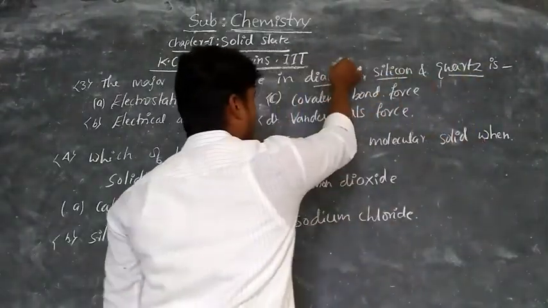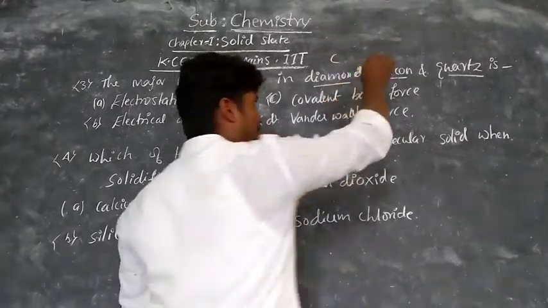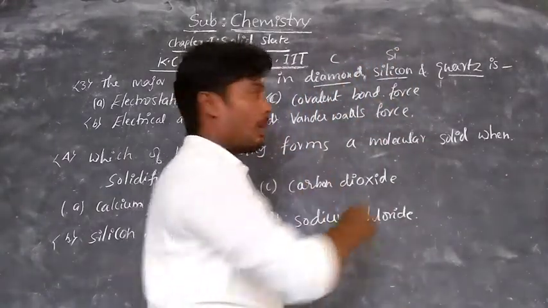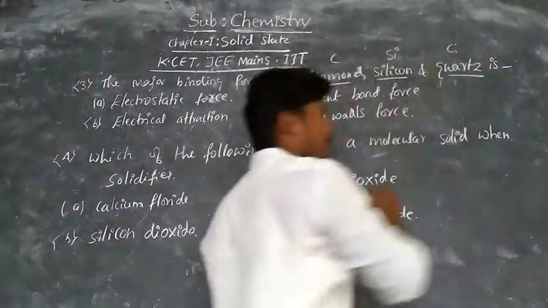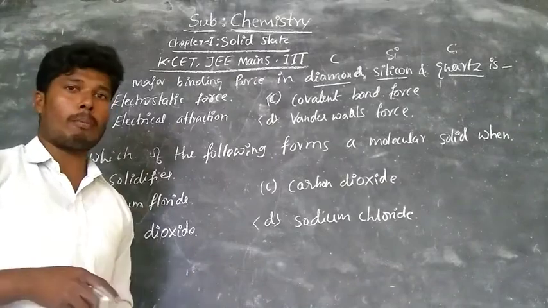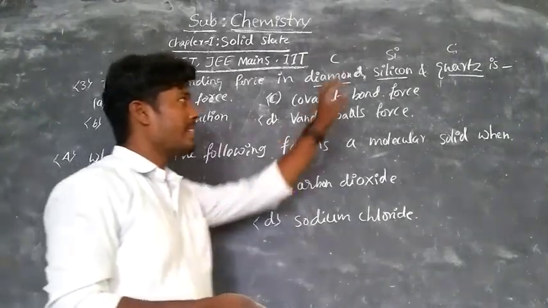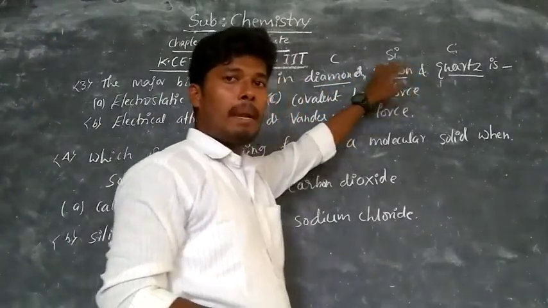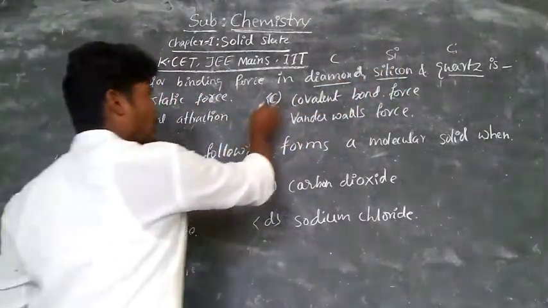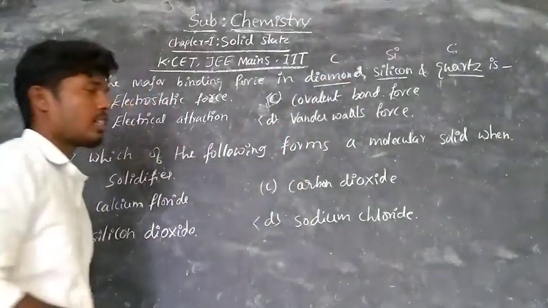Diamond is nothing but a compound of carbon. Silicon is also like a covalent compound, and quartz is also a best example. All those three are best examples for covalent compounds. Therefore, definitely the covalent force of attraction should be present between these compounds.